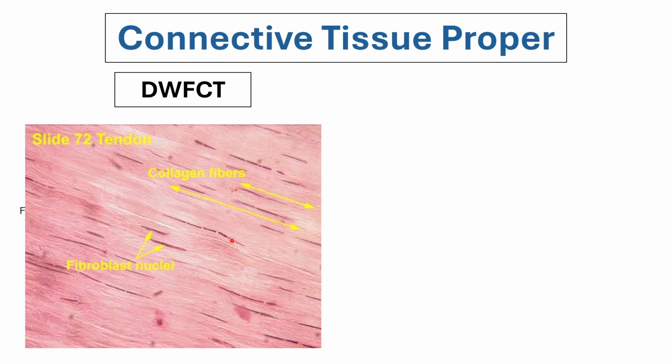As you can see, there are very few cells in this type of connective tissue because it is already dense with fibers. Still, you can see flattened fibroblasts. The dense white fibrous connective tissue specifically is also known as your tendon, and it is white grossly.